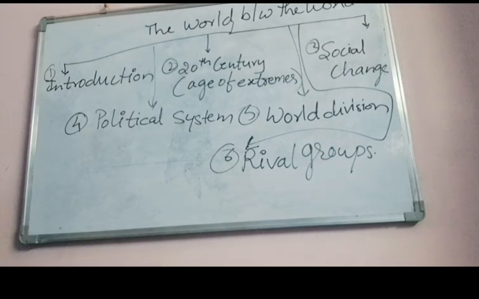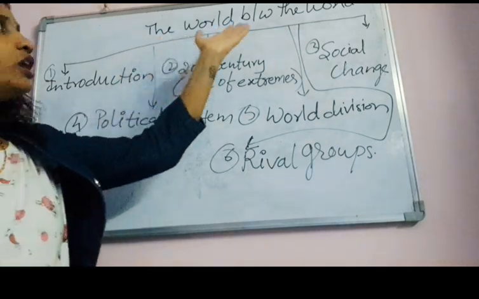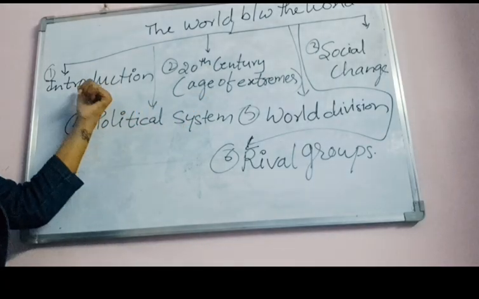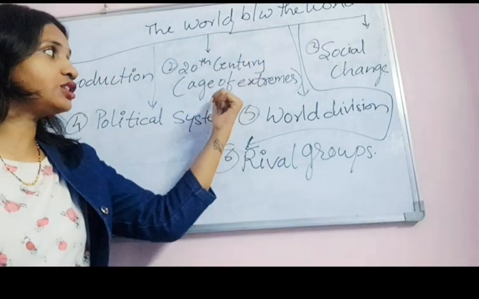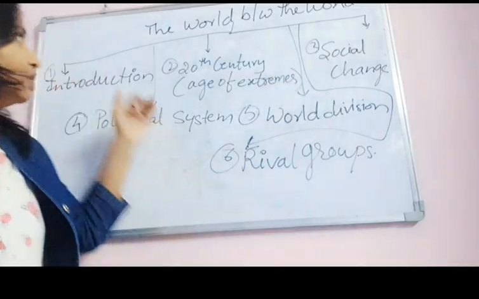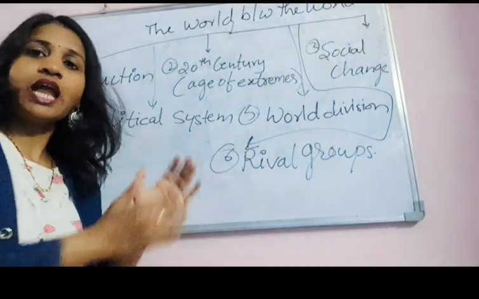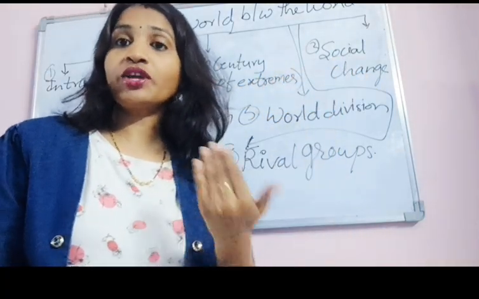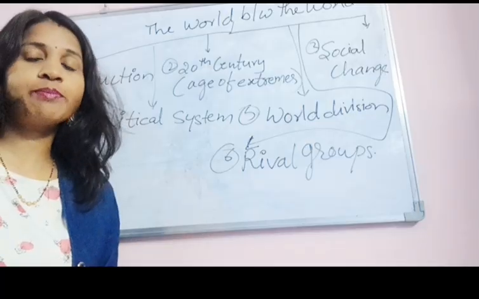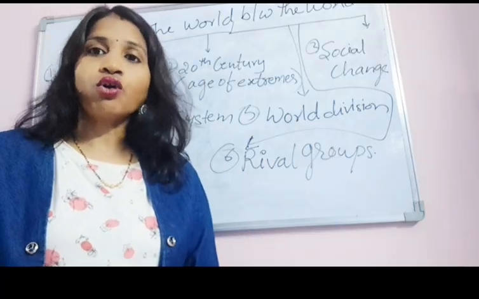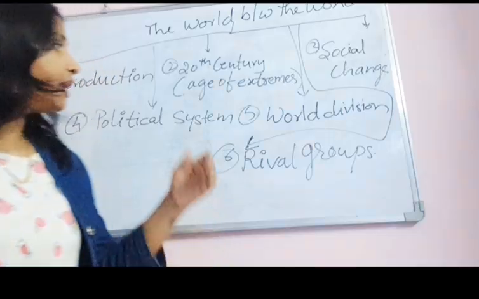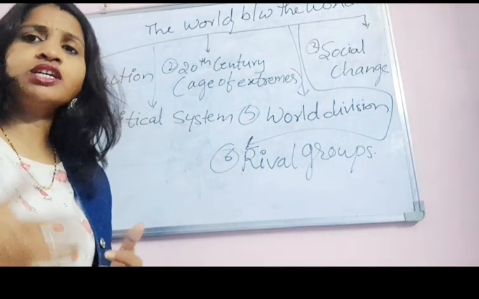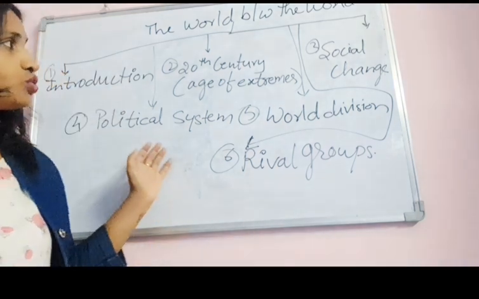So dear friends, let's understand the world between the world wars through a flowchart. First is the introduction, then the 20th century, the age of extremes. We'll go through it in detail after understanding this flowchart. Next is the social changes, where a lot of changes happened, like the USSR following socialism, and then the political system, where many political powers arose in those days.